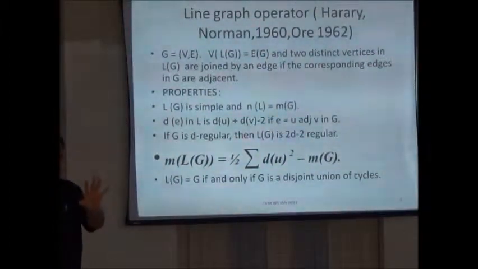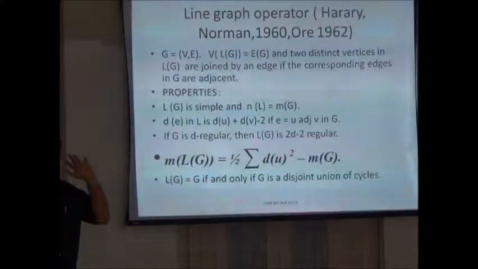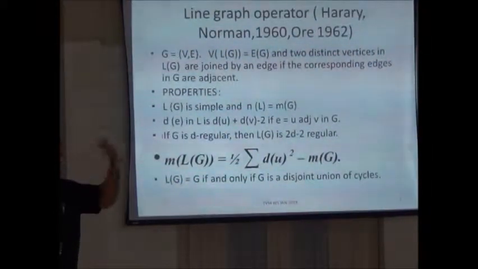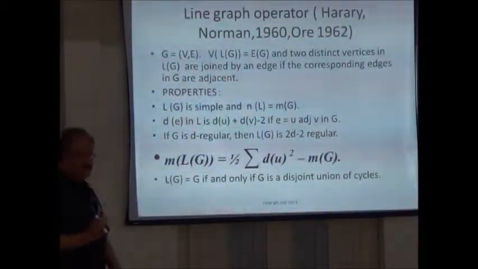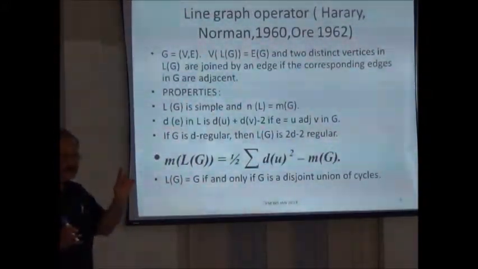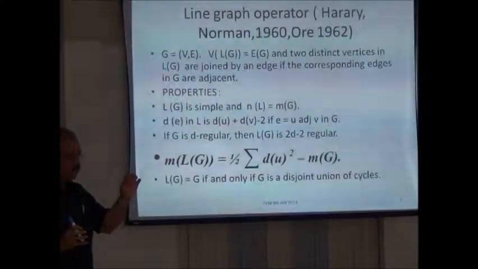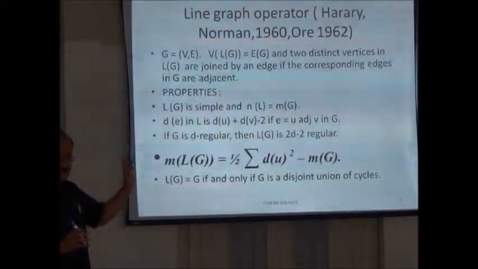From this graph G, I am deriving another graph, L(G), whose vertices are edges of G. And I say that two vertices in L(G) are adjacent if the corresponding edges are adjacent. Fine. So you are deriving a graph from another graph. And you know that L(G) is a simple graph. So the number of vertices of the line graph is equal to the number of edges of G. We can find the degree of each edge uv in L(G): it is degree of u in G plus degree of v in G minus 2. These are all simple exercises in any PG level book.